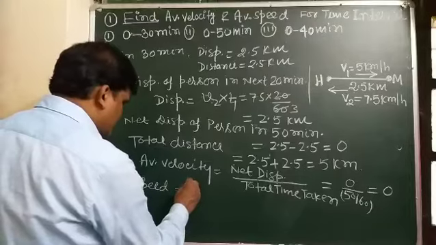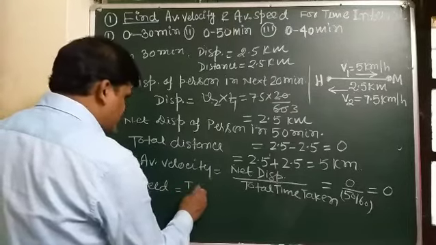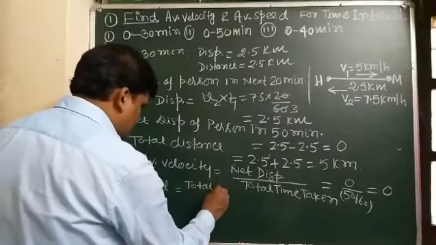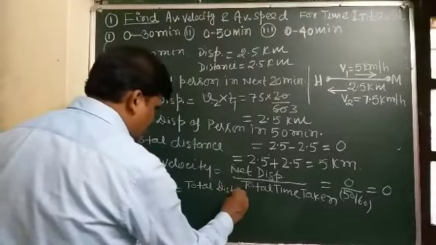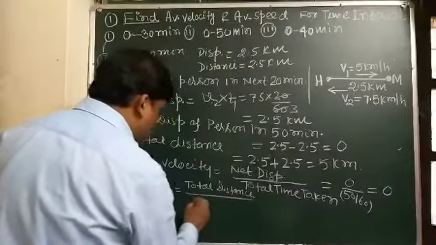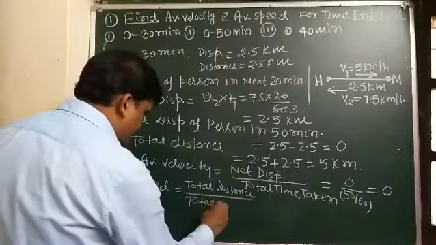which is written as average speed, total distance by total time taken.